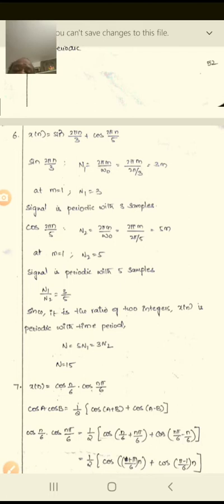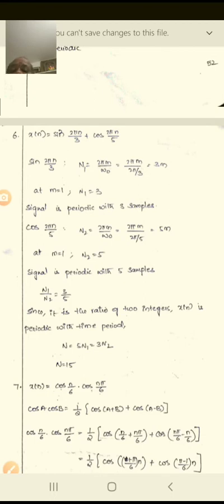Now take x of n equal to cos n by 6 times cos n pi by 6. Here, what is the formula for cos a cos b? 2 cos a cos b equals cos of a plus b plus cos of a minus b.